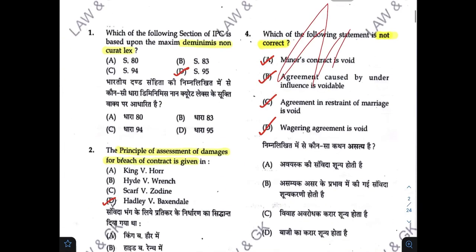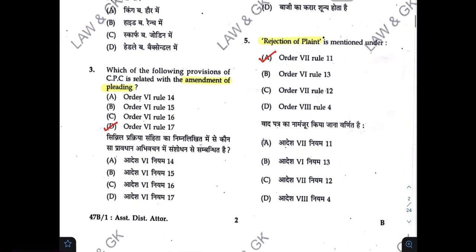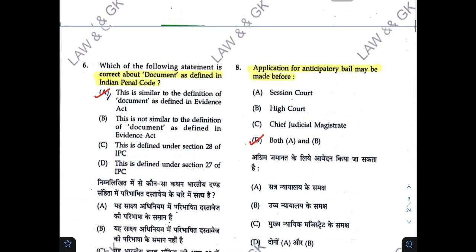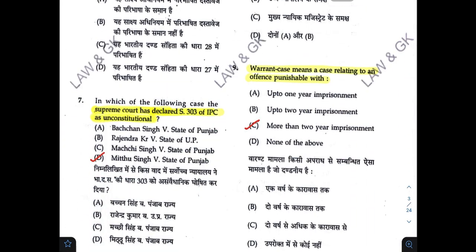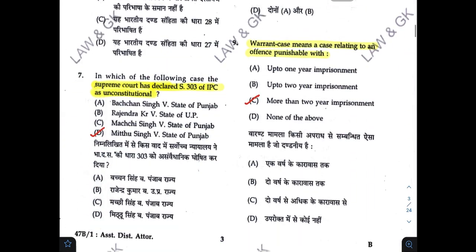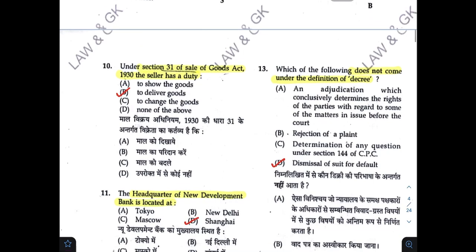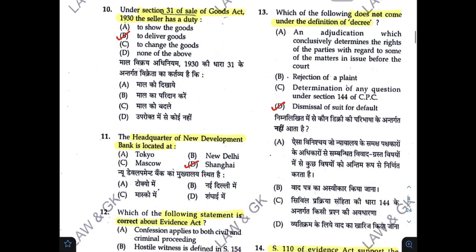So now, which of the following statement is not correct? I repeat, is not correct. So this question was framed incorrectly by the Haryana Public Service Commission because all the options A, B, C and D are not correct. Rejection of plaint is mentioned under A. Application for anticipatory bail may be made before D. Warrant case means a case relating to an offence punishable with C. Does not come under the definition of decree. So correct answer is D.